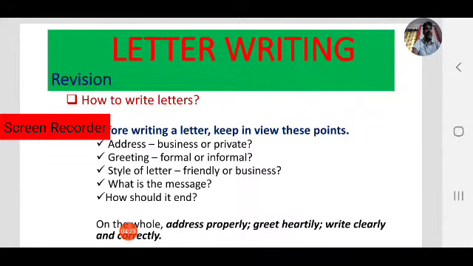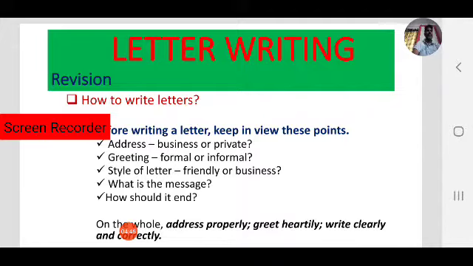These are the important areas we have to keep in mind while writing a letter, whether it is formal or informal. Based on the letter, we have to use different types. In the last session, we focused on informal letters, that is personal letters.